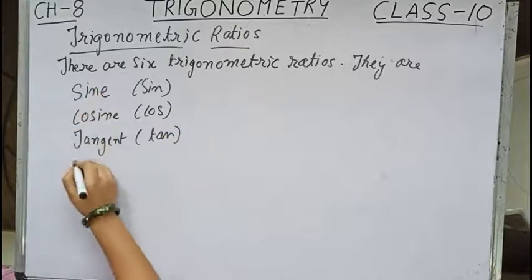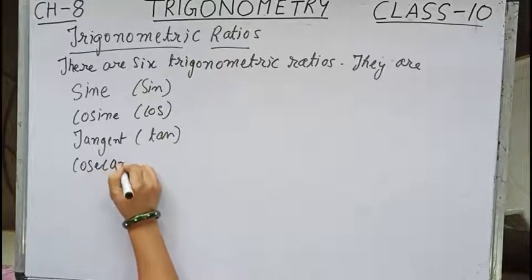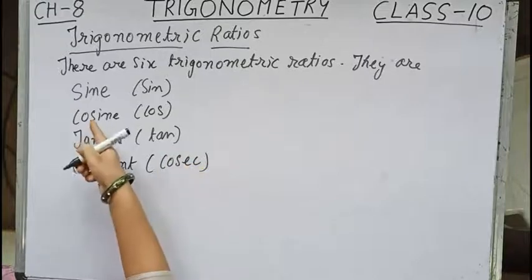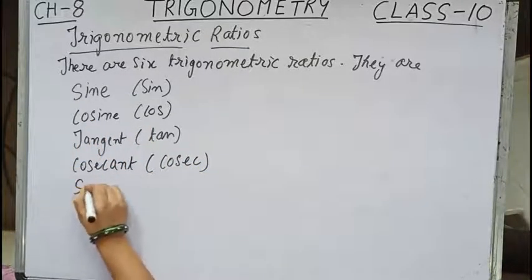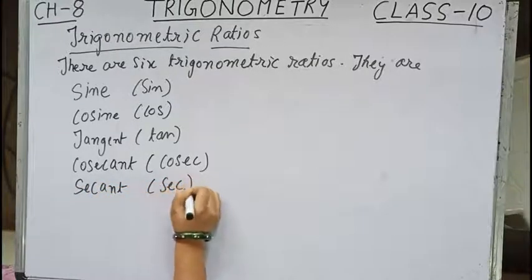Then the reverse of sine is cosecant, in short form cosec. The reverse of cosine is secant, in short form sec.